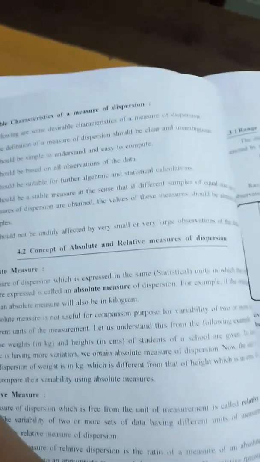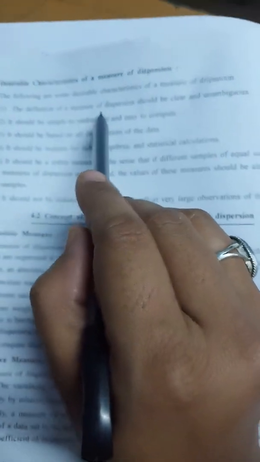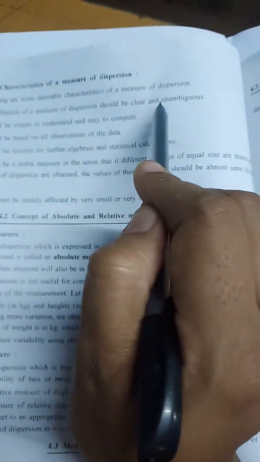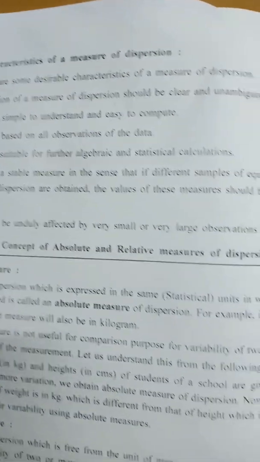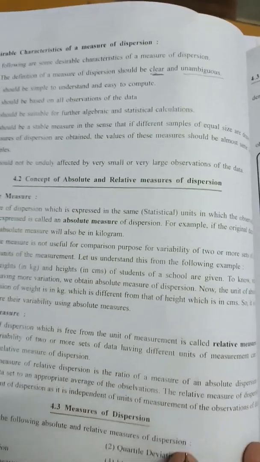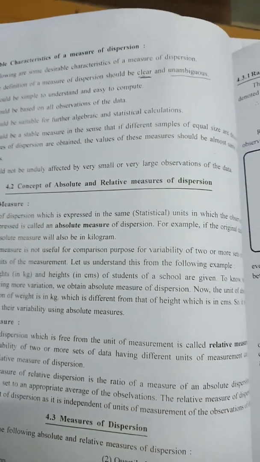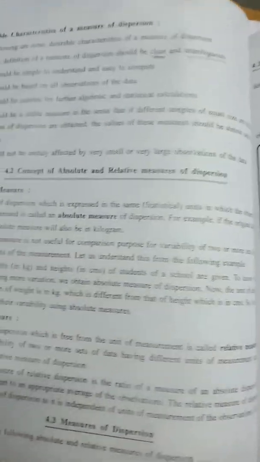Characteristics of measure of dispersion. Now in that, what is the first characteristic? The definition of a measure of dispersion should be clear and unambiguous. What they are telling is that the definition which is being given for the measure of dispersion should be clear and unambiguous. Unambiguous means there should not be any confusion. So your first point is that the definition given by any person should be very clear and should not be confusing.